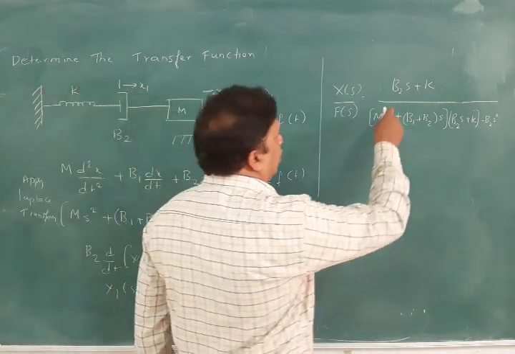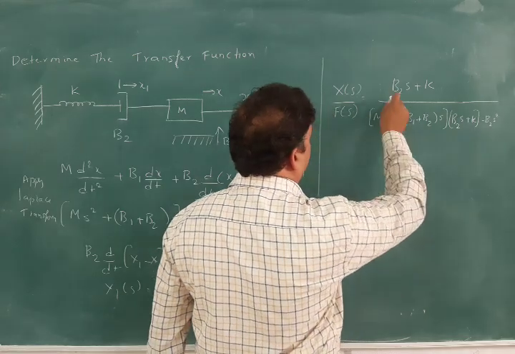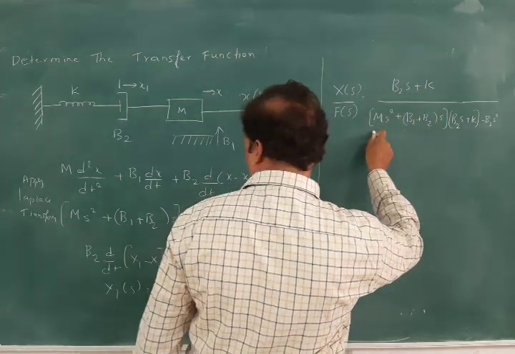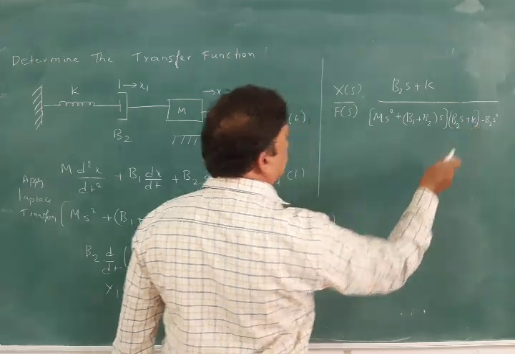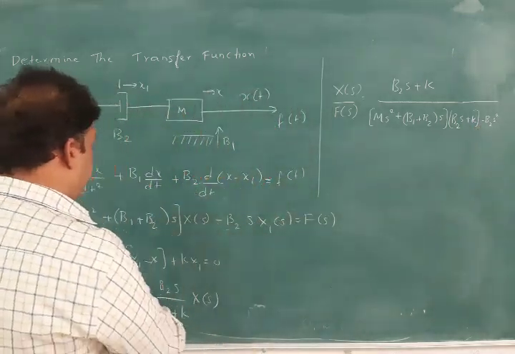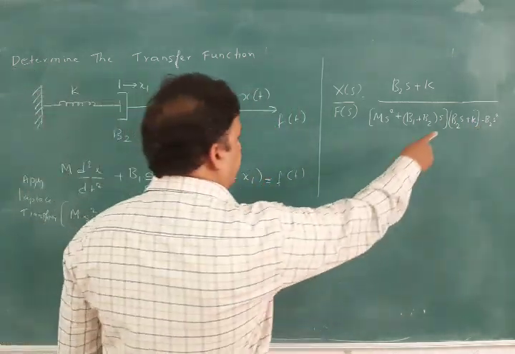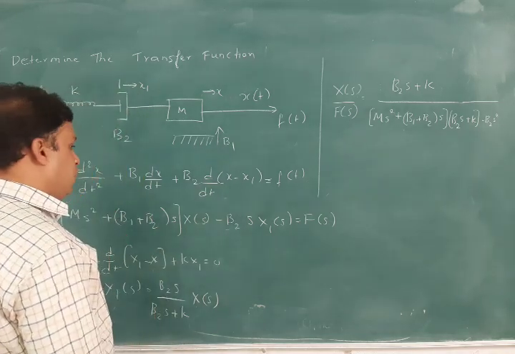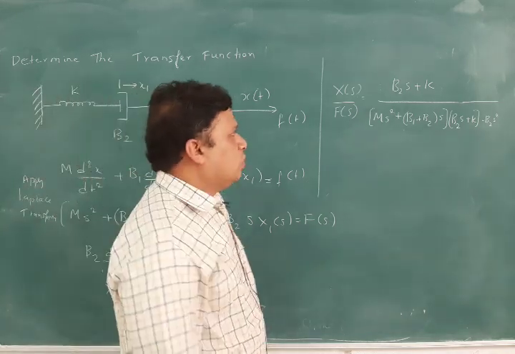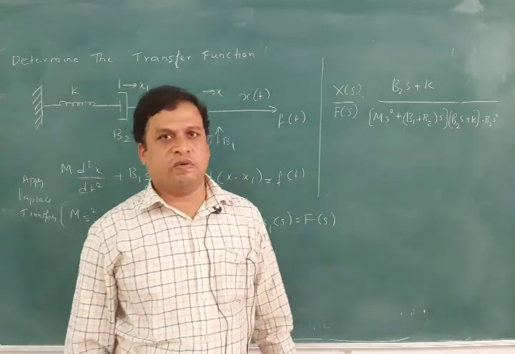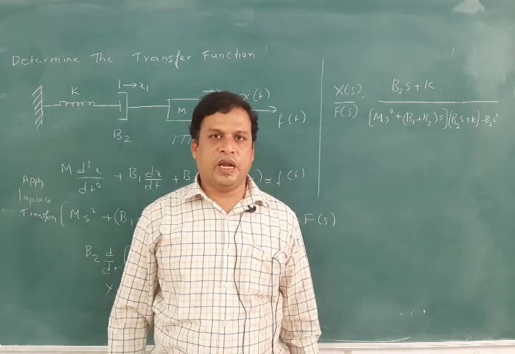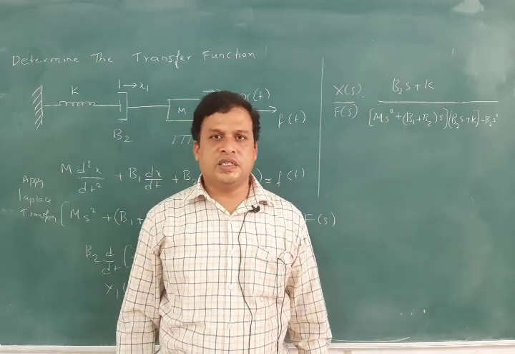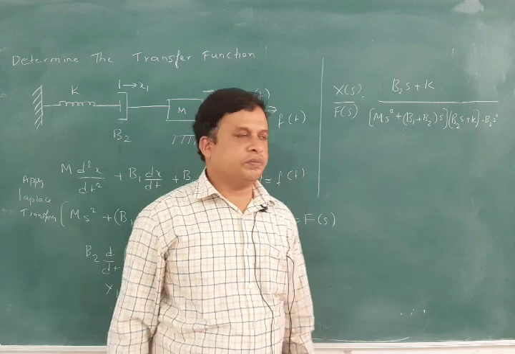Therefore we got X(s) by F(s) is equal to (b2s + k) by (ms² + (b1 + b2)s)(b2s + k) minus b2²s². Okay, so like that we have to derive the transfer functions after mathematical calculations, and we will have the transfer functions for mechanical systems. Now we will see the electrical system, how to derive the transfer functions for it.